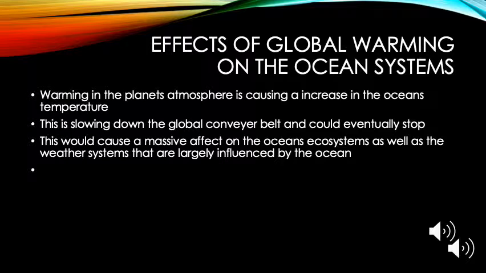Not only could we be destroying our own ecosystem and destabilizing the planet, but we're also killing all life on the Earth. This is the effect of global warming, and the ocean systems are the primary source for all life in the world. Not much is known about the world's global systems and the ocean systems beneath us. However, many studies are ongoing into the research of how these systems work.